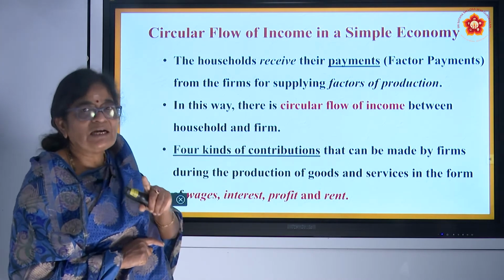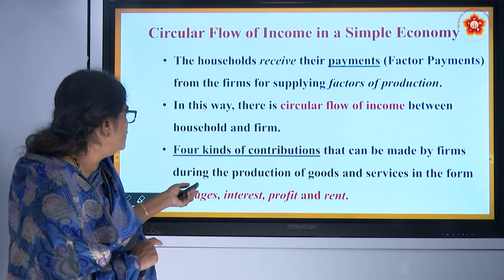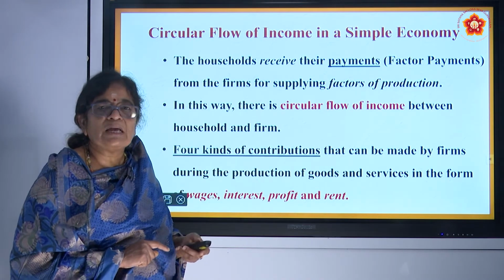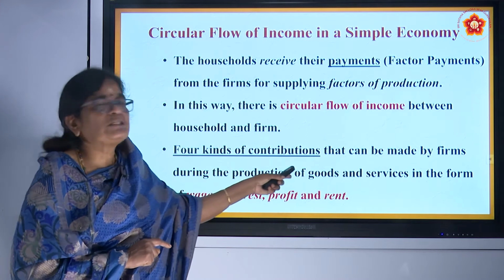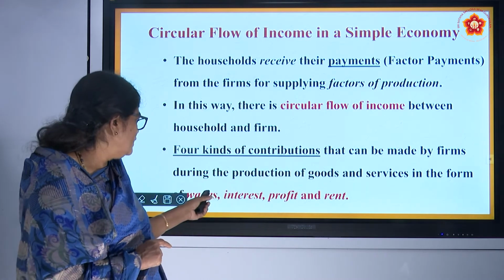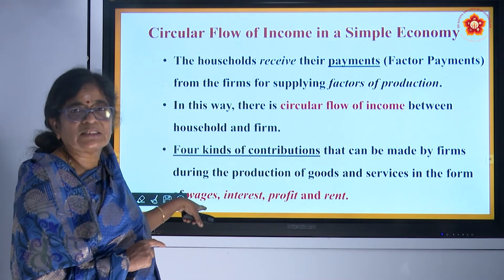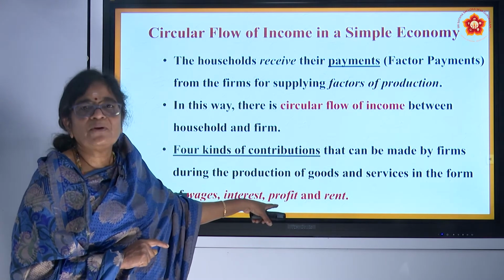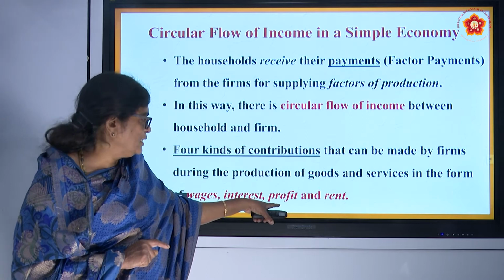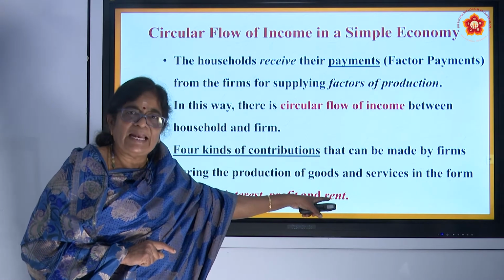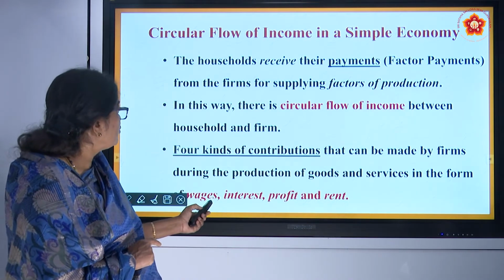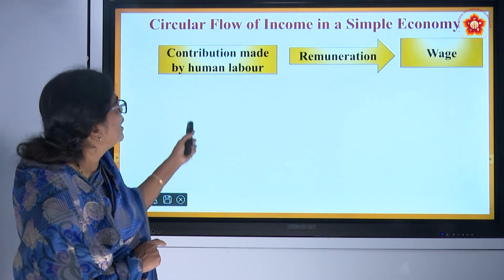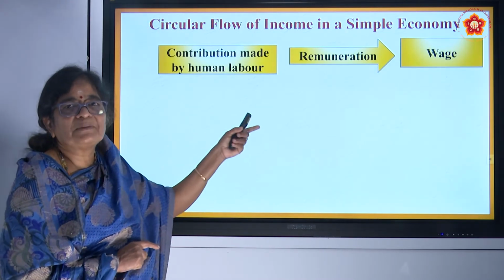You will be very clear after the explanation in this video. And there are 4 kinds of contribution by firms during the production of goods and services. And that's wages for what? Labor, interest for capital, profit for entrepreneurship or organizational management, and rent for land. I hope you are clear. And it will be so clear, I am explaining with the diagrammatic representation.